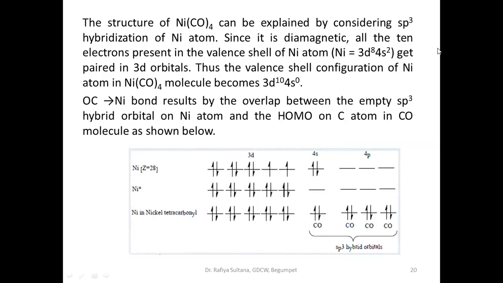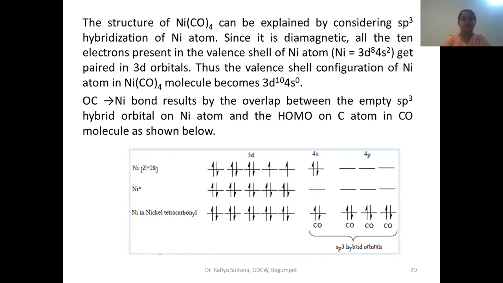The structure of tetracarbonyl nickel can be explained by considering sp3 hybridization of the nickel atom. What is the structure here? Tetrahedral. The tetrahedral structure can be explained by considering sp3 hybridization, and since it is showing diamagnetism, all the electrons present in the valence shell should be paired in the 3d orbital.